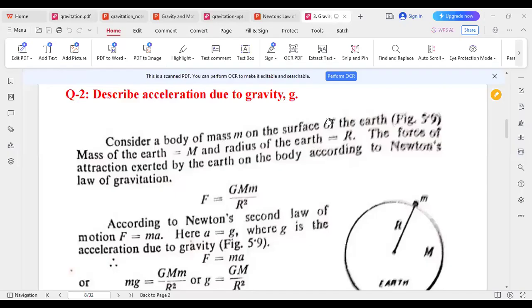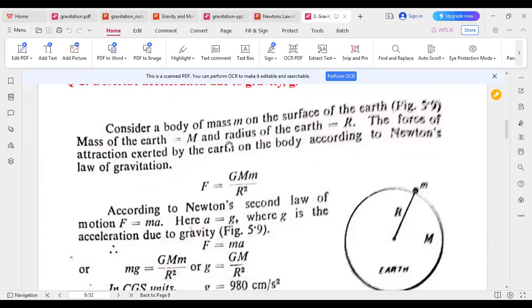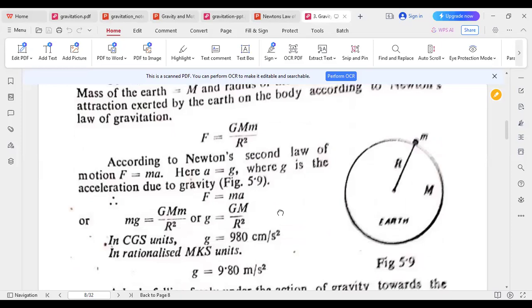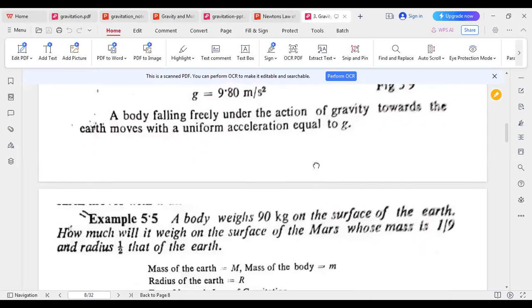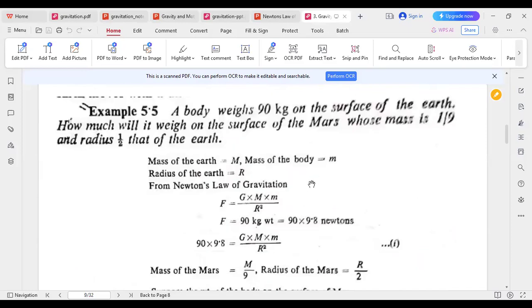Now we can describe the acceleration due to gravity like this. Actually, we have this one in our previous part. Now, there is a simple math problem. A body of weight 90 kg on the surface of the earth. How much will be its weight on the surface of Mars, whose mass is 1 by 9 and radius will be half of that of the earth?